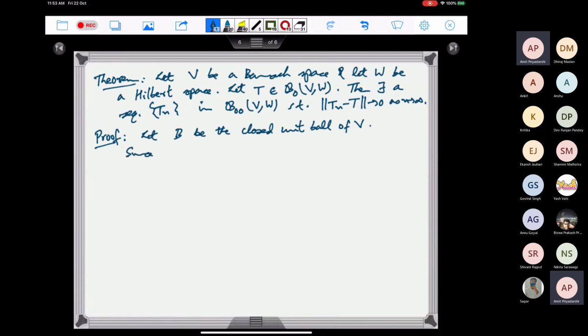So since T from V to W is compact, the closure of T of B is compact,